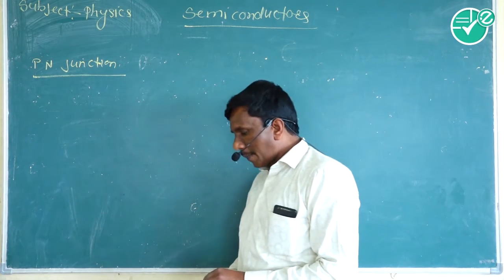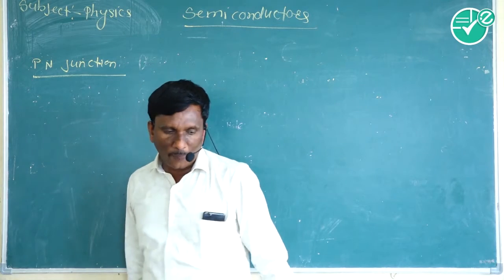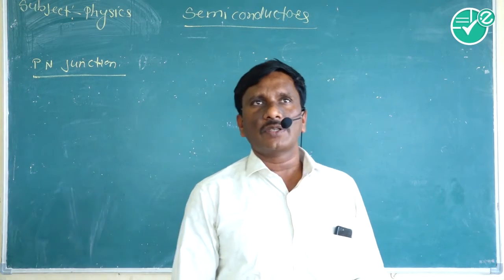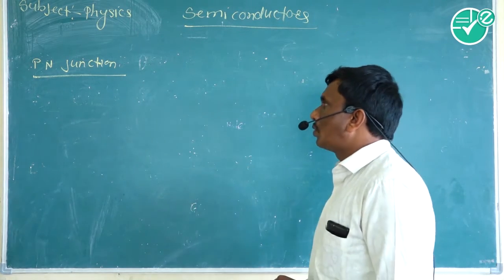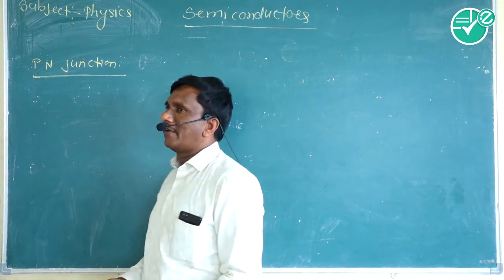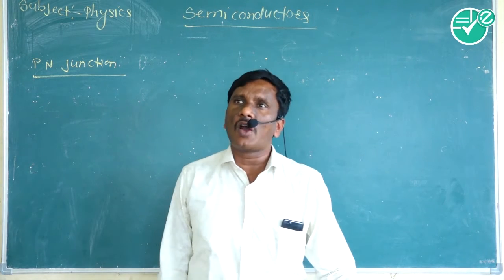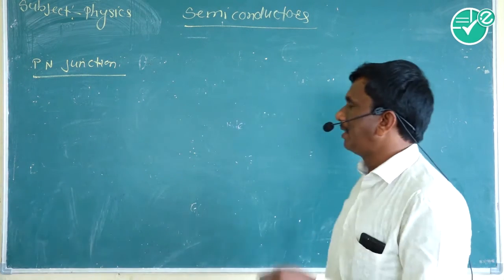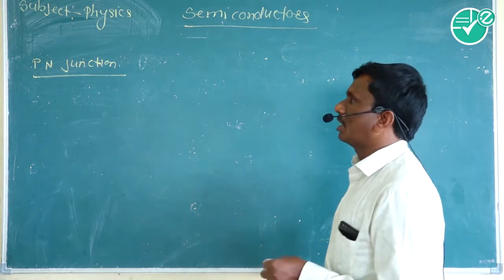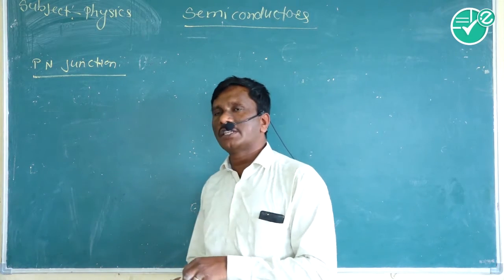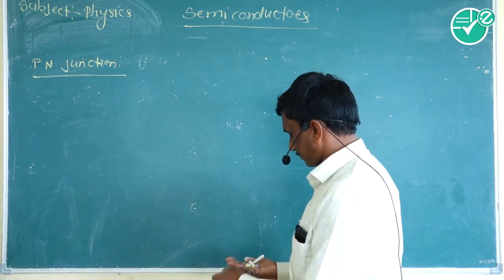When half part of the semiconductor is doped with the trivalent impurity and half part of the semiconductor is doped with the pentavalent impurities, and there is a formation of one layer between them due to the diffusion of electrons and holes, it is called the p-n junction.